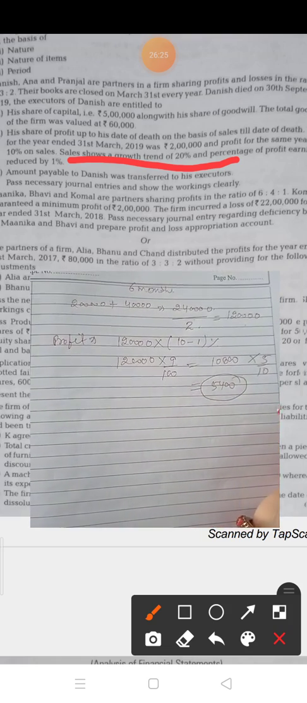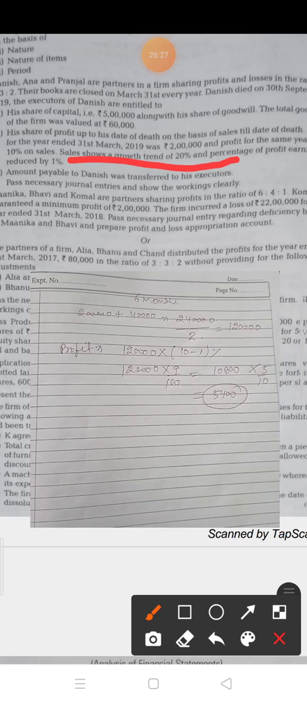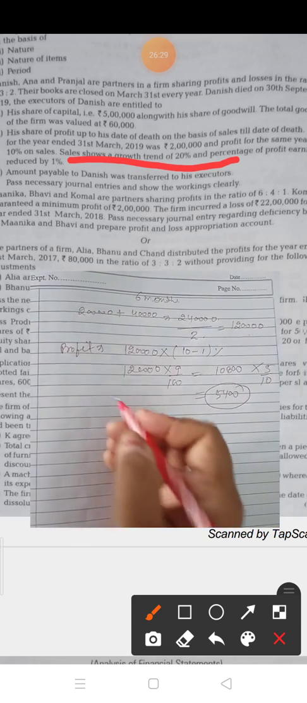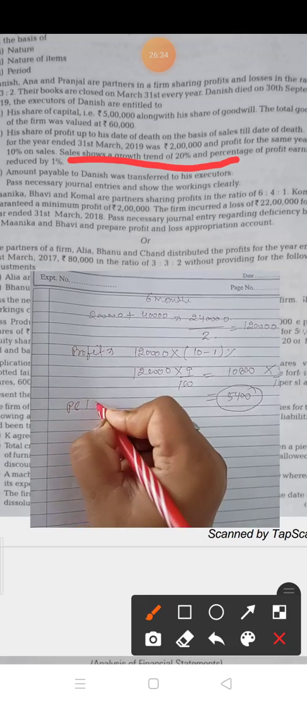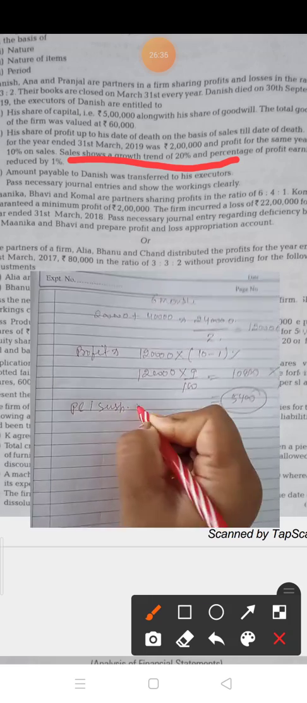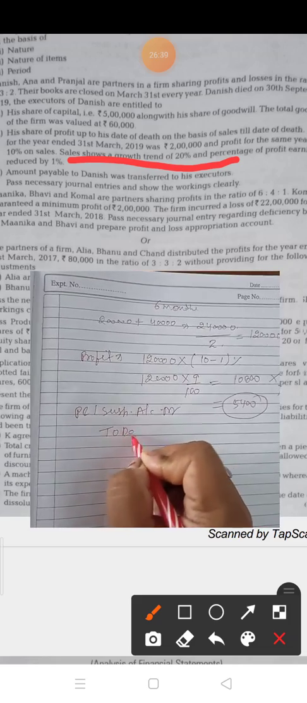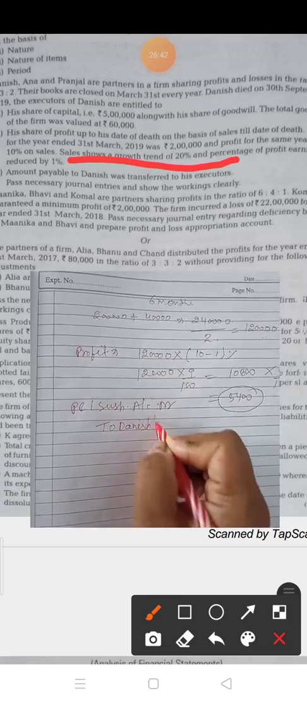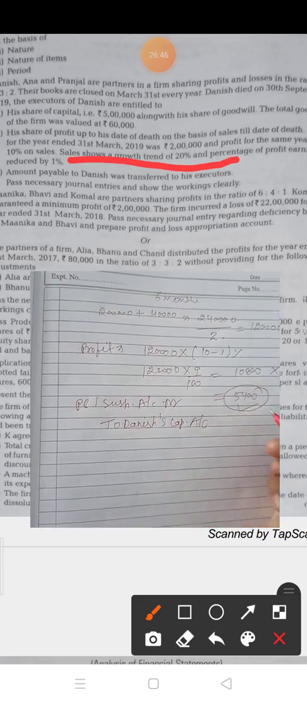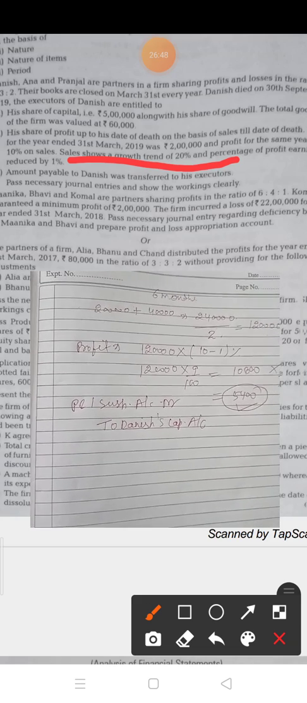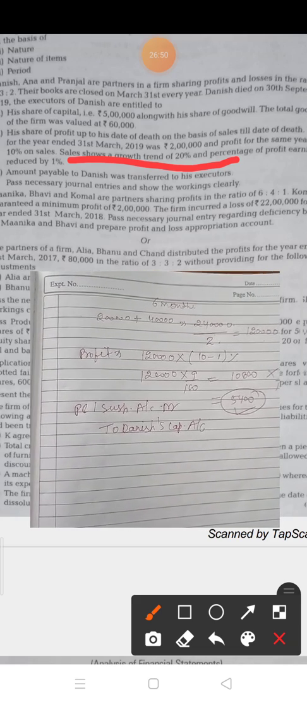Now this 5,400 you have to distribute in the suspense profit, and the journal entry for the suspense profit is: profit and loss suspense account debit to Danish capital account, and the amount you have to write down is 5,400. In this way you have to give the entry.